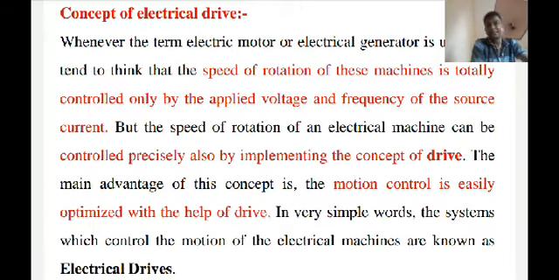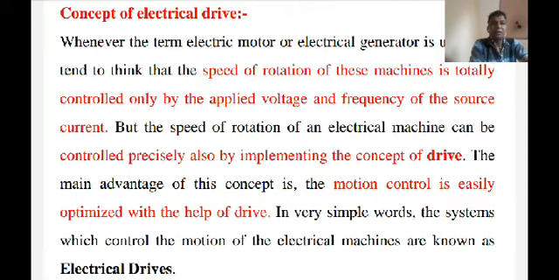According to the mode of operation, the drive has three types: continuous duty drive, short time duty drive, and intermittent duty drive. Second is according to the means of control. Again the drive can be classified in three categories: manual control drive, semi automatic control drive, and fully automatic control drive.